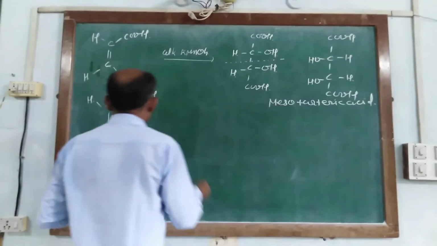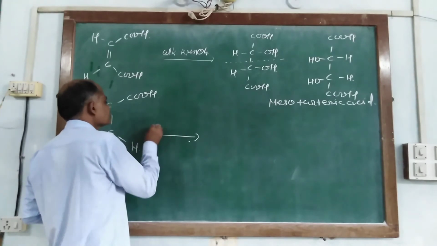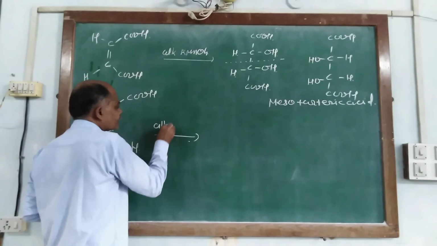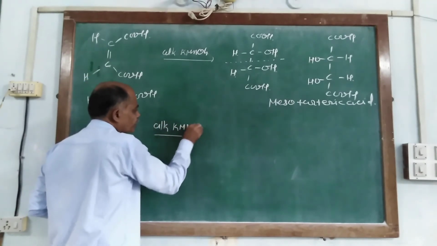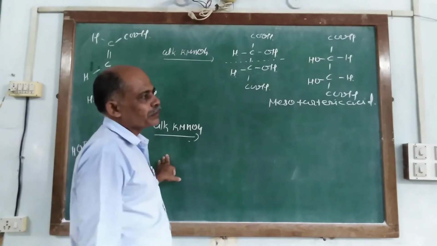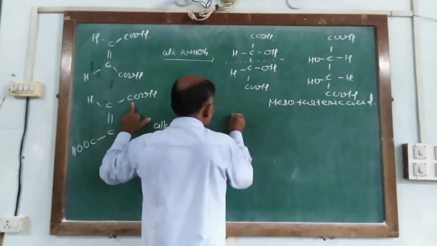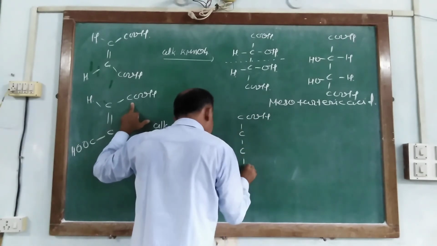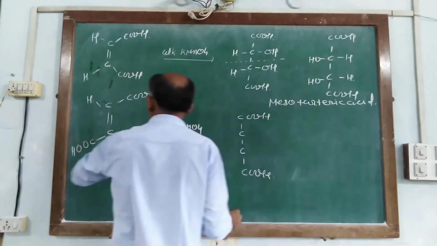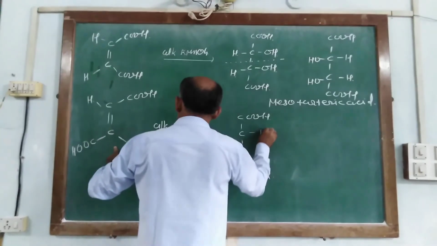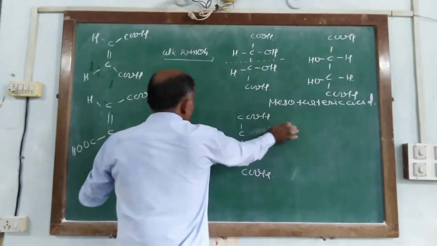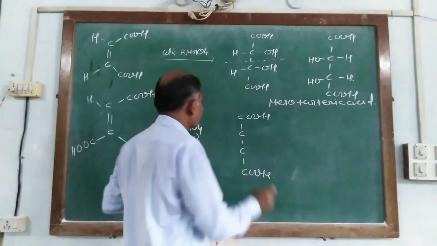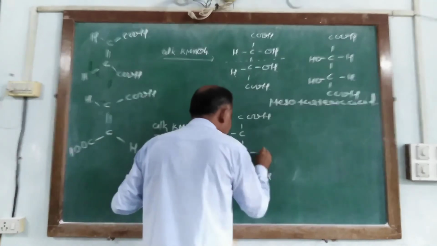While a similar reaction is performed with fumaric acid, with alkaline KMnO4 or KMnO4 plus sodium hydroxide. So here we write COOH, C, C and COOH, and both hydrogens are arranged on opposite sides with respect to the double bond. So one hydrogen is put here and one hydrogen here.